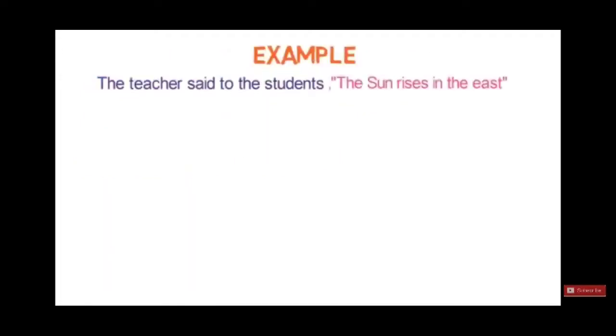Okay, now let's go to the next example. The teacher said to the students, "The sun rises in the east." Now you can guess here that the teacher is the subject, the speaker, "said to" is the reported verb, and the students is the object. The reported speech, "the sun rises in the east", is a universal truth, or a fact.